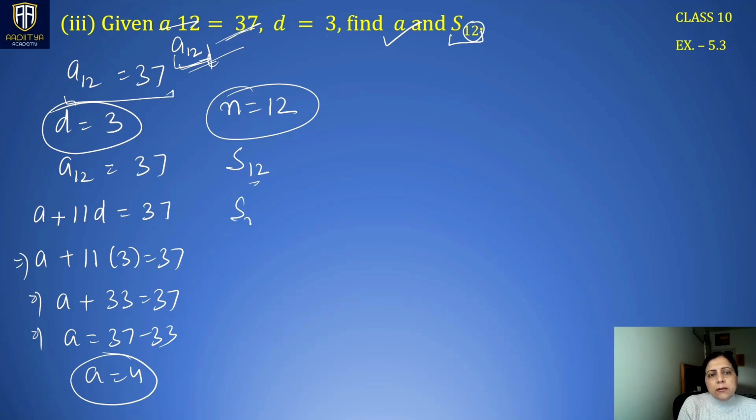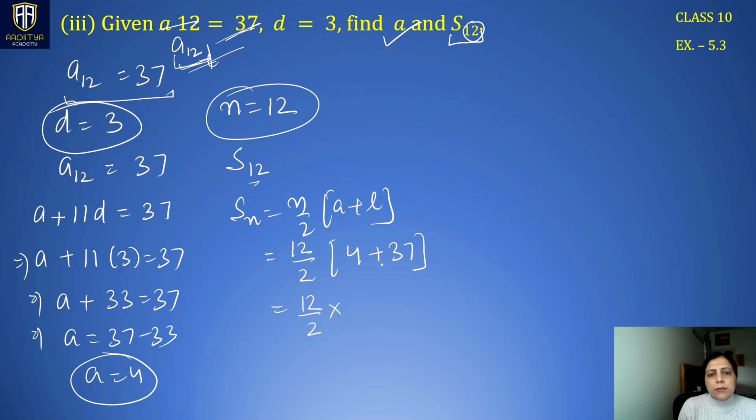So Sn is n by 2 a plus l. N is 12 divided by 2. First term we have found, A which is 4. L is A12 which is 37. So we have 12 by 2 multiplied by 41.